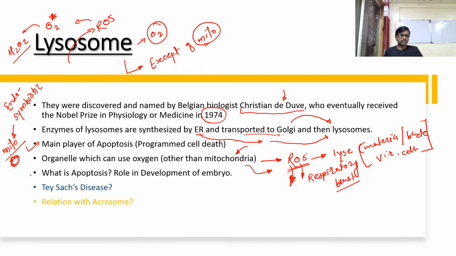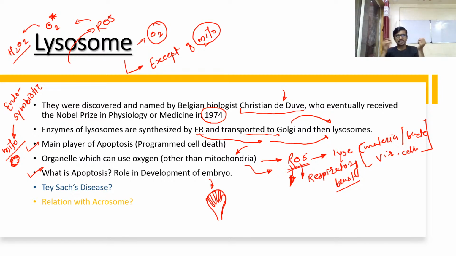So what is apoptosis? We already discussed it, and the role of apoptosis in embryo development. For example, in the embryo the hand is formed like this in the first phase, and then the cells between two fingers die by the process of lysosome action. Then we have five different fingers in our hand. So shaping of the body in embryo development is an important thing, and it is also done by the lysosome.